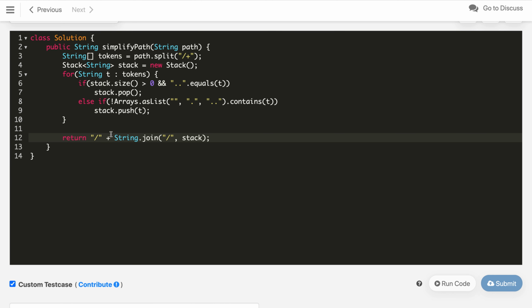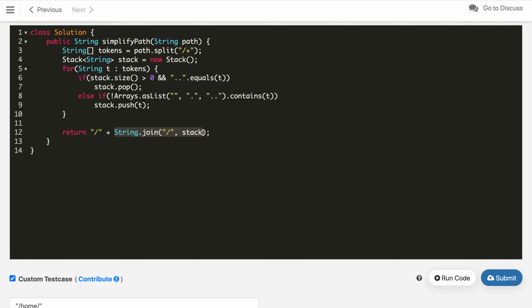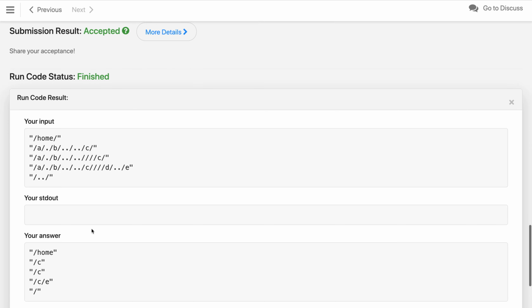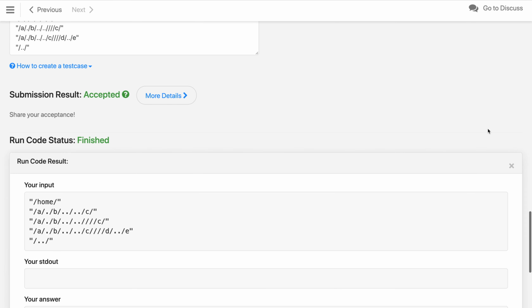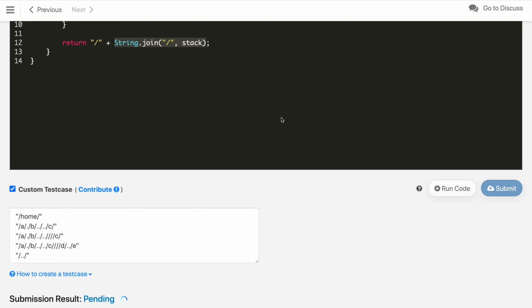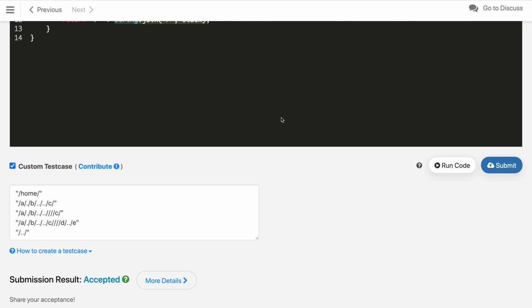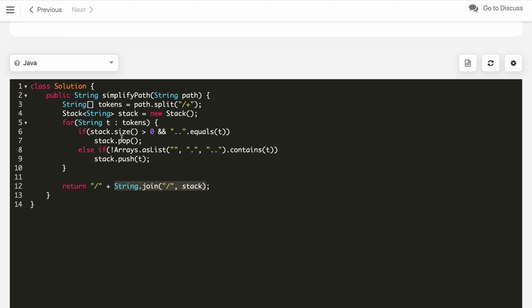Oh, one more thing, we need to handle the case when the stack is empty, then the single slash which we need to return. No, this will automatically handle that case as well. So let's see if we are getting the correct answer. Now we can submit this as well. It got accepted. This has the same time complexity and space complexity, just in a single line we can reduce everything.